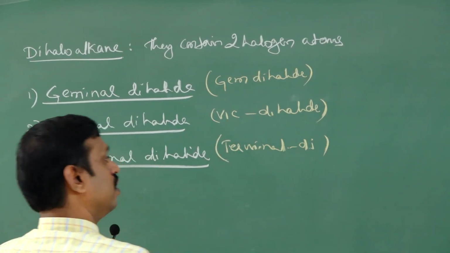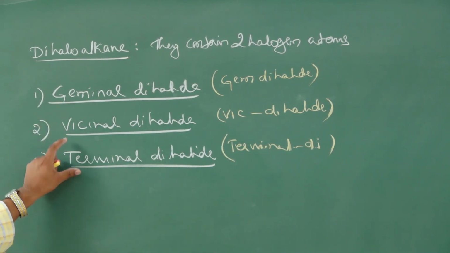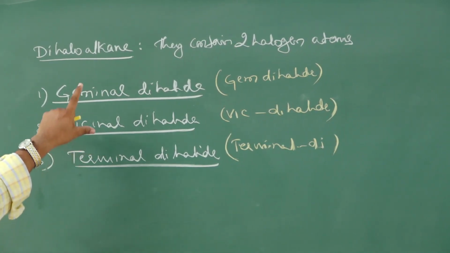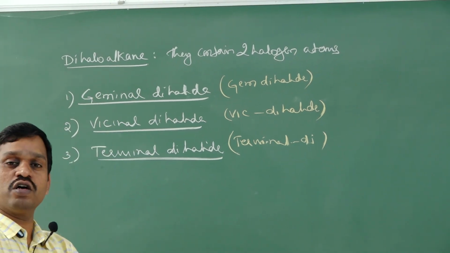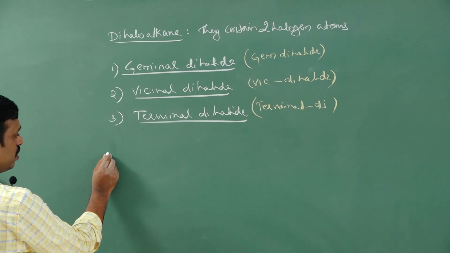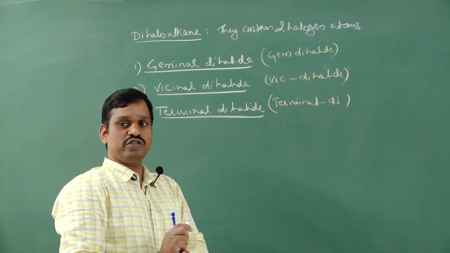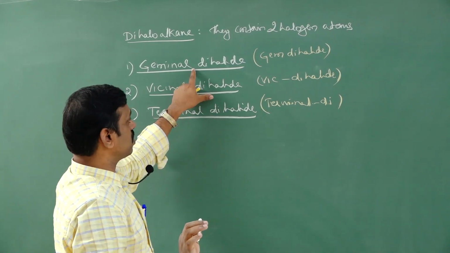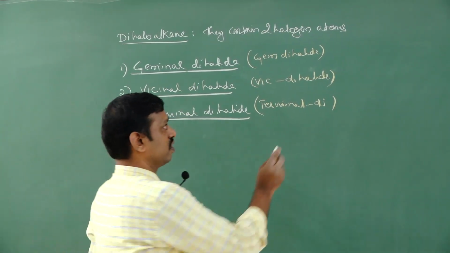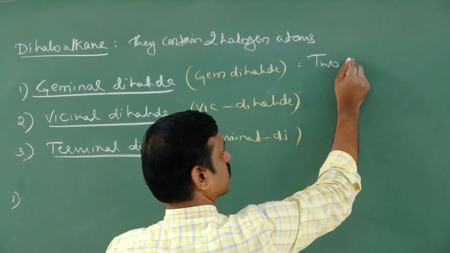Okay, they are called terminal dihalides only. So therefore, geminal, vicinal, terminal. This classification is made based on the position of the halogen atom. For example, the first one is geminal dihalide. In geminal dihalide, there are two halogen atoms present on the same carbon.